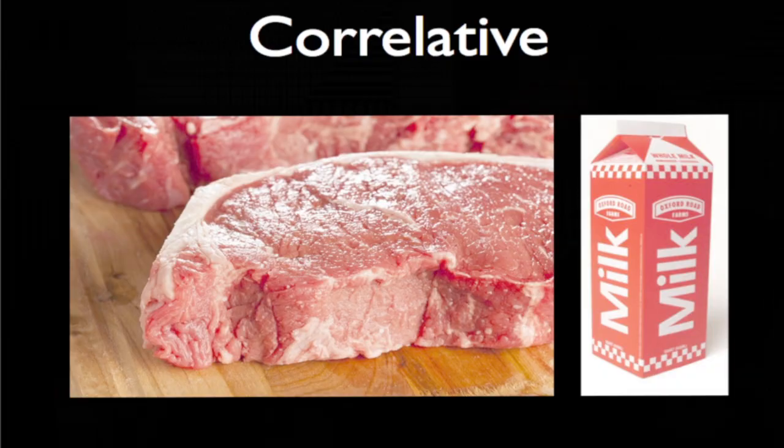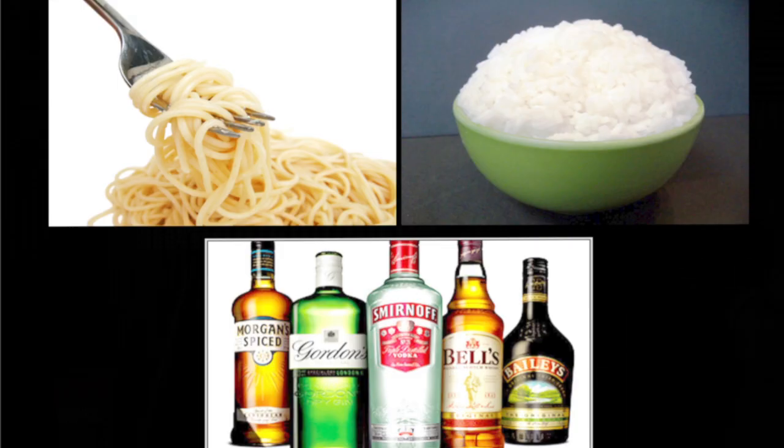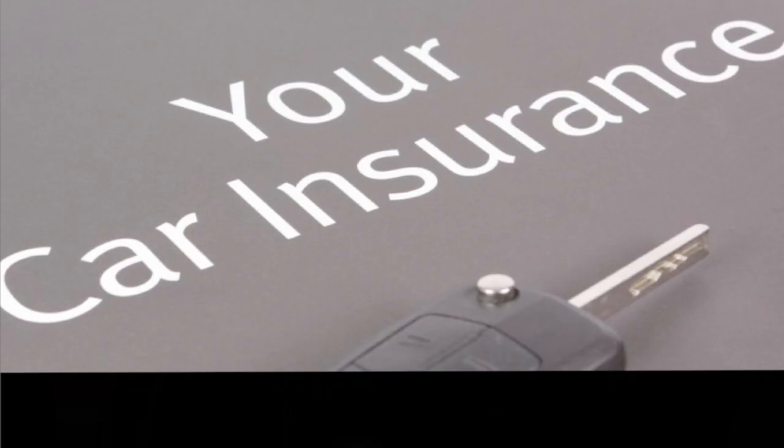Other correlative stuff: what if I were to tell you that if you eat this and drink this, instead of the pasta, the rice, and the spirits, you are going to get a lower rate on your car insurance? It sounds crazy, but it's true. Woolworths in Australia is a retailer that sells groceries, and they also have an insurance business. They took the data from their loyalty program and their grocery business, and overlaid it with data from their insurance business, and they found that people that eat red meat and a lot of dairy have far fewer car accidents than people that eat rice and pasta and spirits. So now they can send out offers to the customers that they know are going to be the best insurance risks.